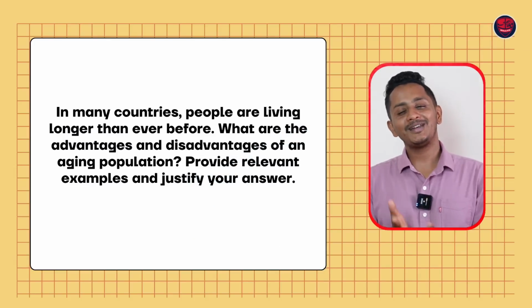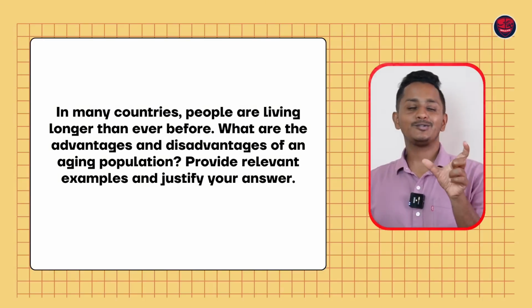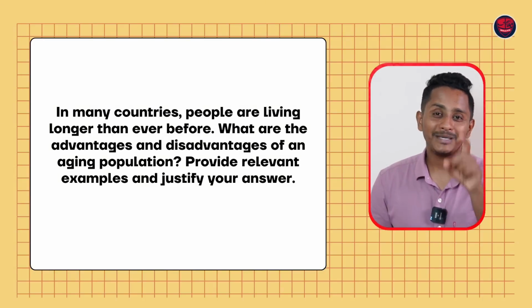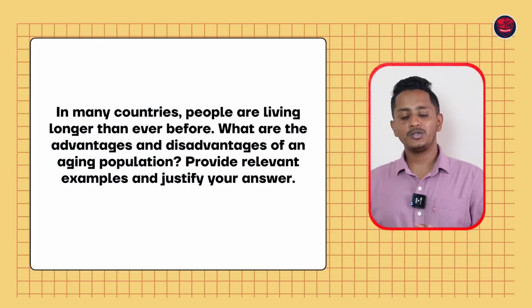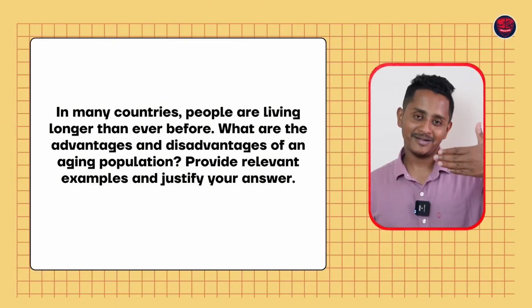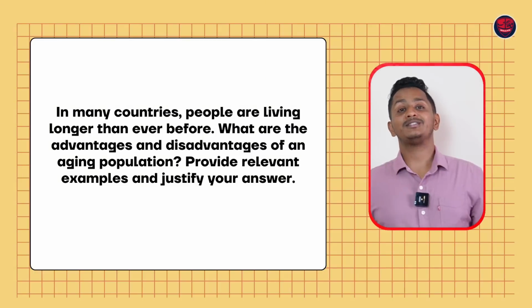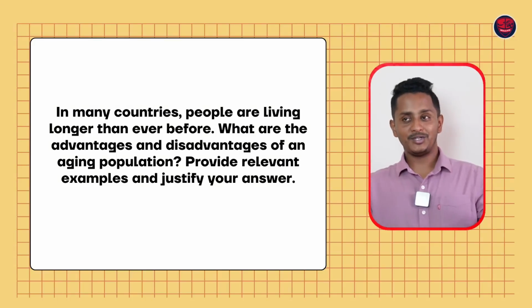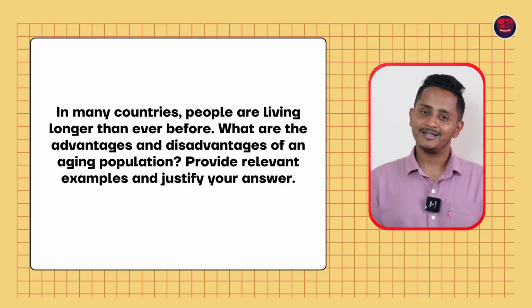You got to read the question, understand what is asked. The first sentence is not the question. The first sentence is topic statement. Read the second sentence. What are the advantages and disadvantages of aging population? Second paragraph, you're going to talk about advantages. Third paragraph, you're going to talk about disadvantages of aging population. If you don't address it, no marks for it.